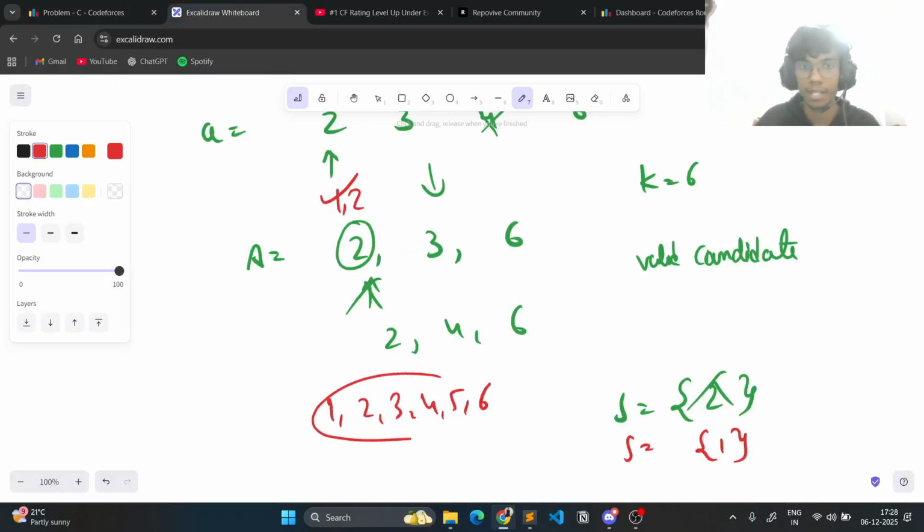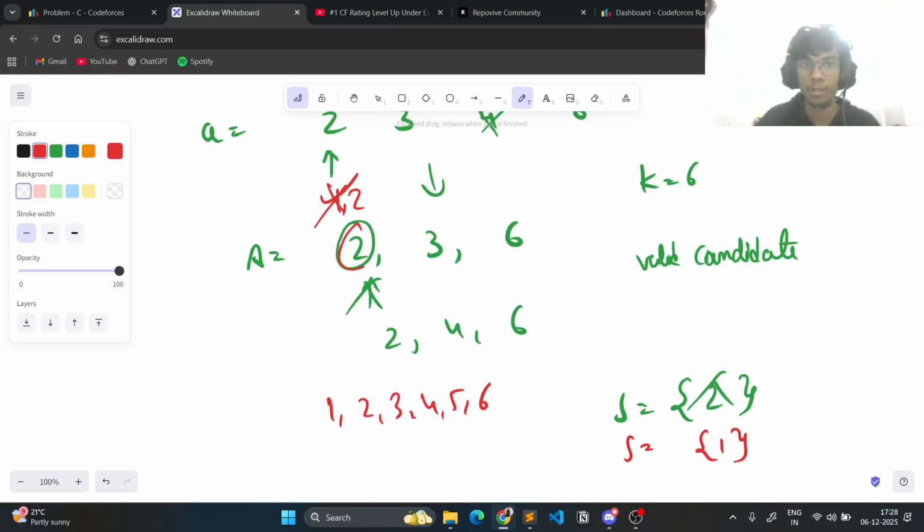So if 1 has to be there, then all the numbers from 1 to 6 have to be present in the array. But since they are not present, 4 is not there, 5 is not there, this also becomes not a valid candidate.